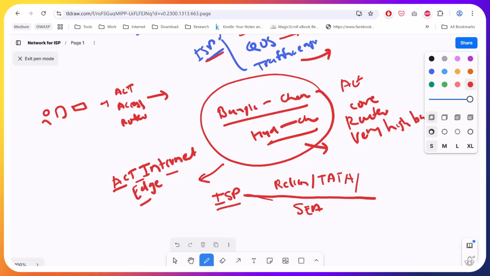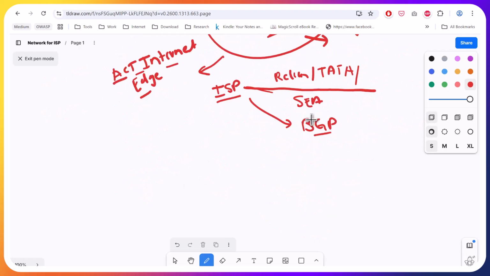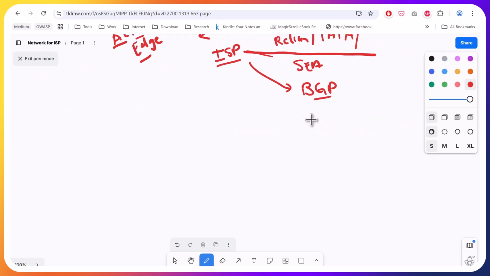But here one protocol is getting used, that is BGP. This is the important protocol. Border Gateway Protocol, because our packet is now leaving the border of India.